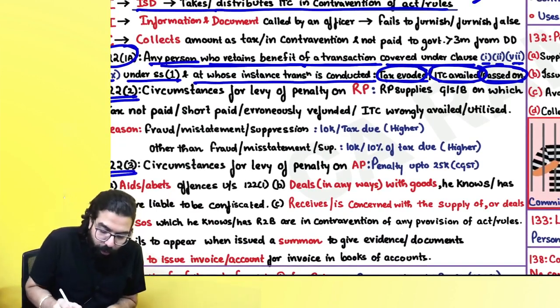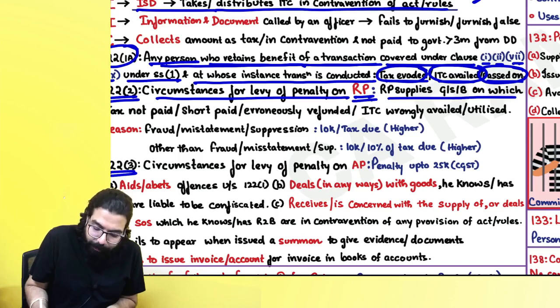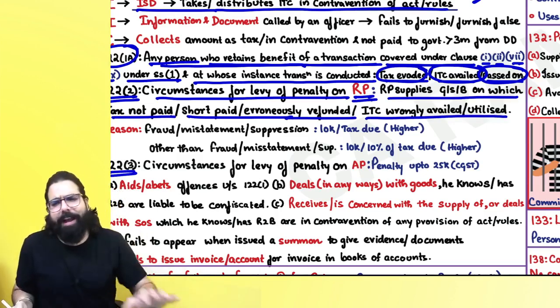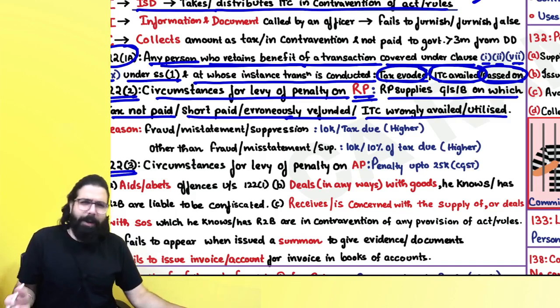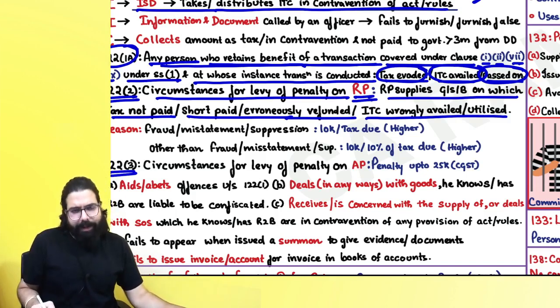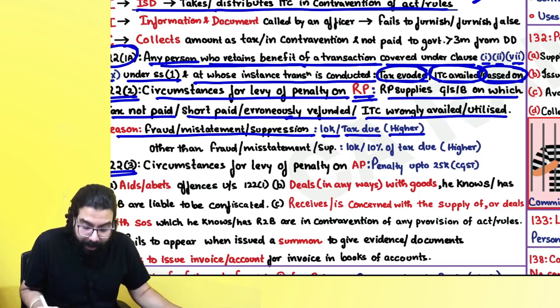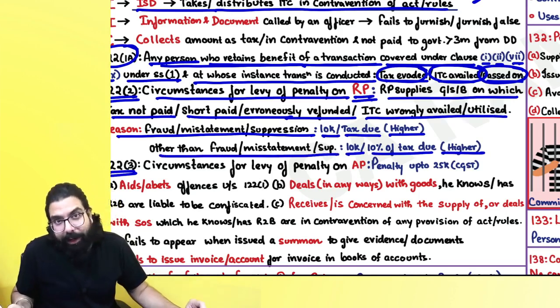Section number 122 2, circumstances for levy of penalty on registered person. Registered person supplies the goods on which tax is not paid, short paid, erroneously refunded, ITC wrongly availed or utilized. If you have gone ahead and supplied and there is ITC wrongly availed or utilized, tax not paid, short paid, ITC wrongly availed, ITC wrongly utilized, then they are telling that, sir, if it is a case of fraud or willful misstatement, then 10,000 or the tax amount whichever is higher. If it is other than fraud, 10,000 or 10% of the tax whichever is higher.